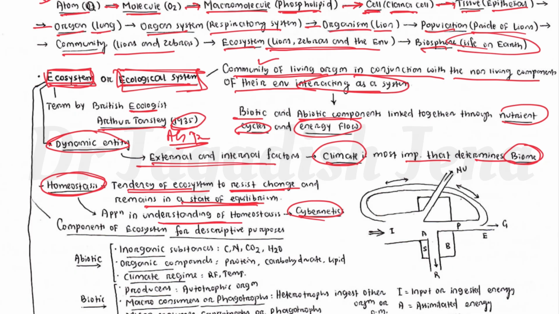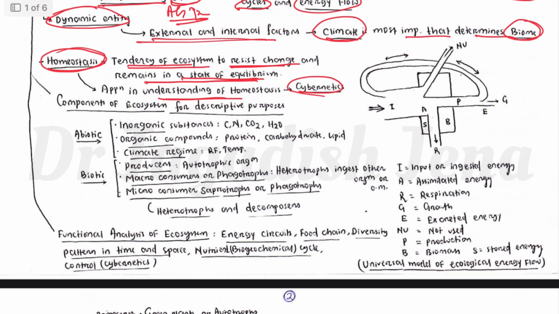Then what are the different components of an ecosystem? For descriptive purposes, there is the abiotic component and the biotic component. The abiotic components of an ecosystem are inorganic substances, for example carbon, nitrogen, carbon dioxide, and water. Then organic compounds like protein, carbohydrate, and lipid. Then climatic regime like rainfall and temperature.